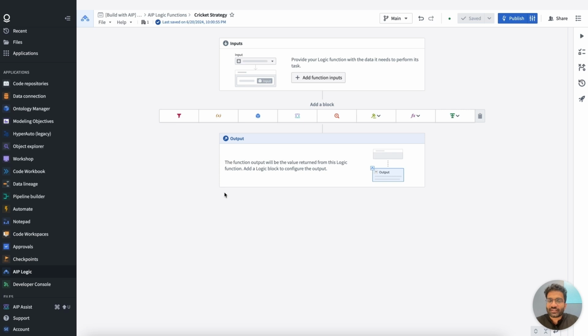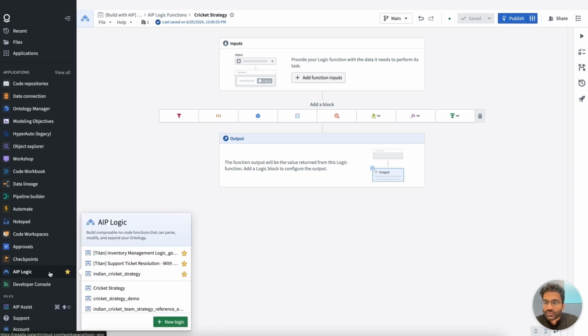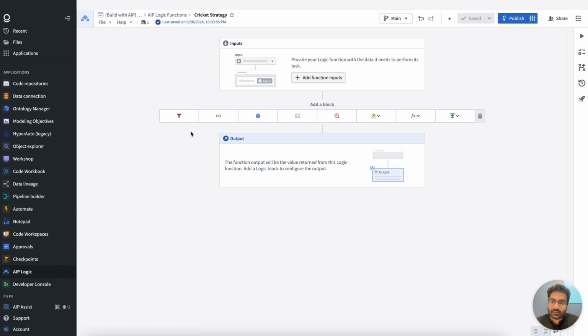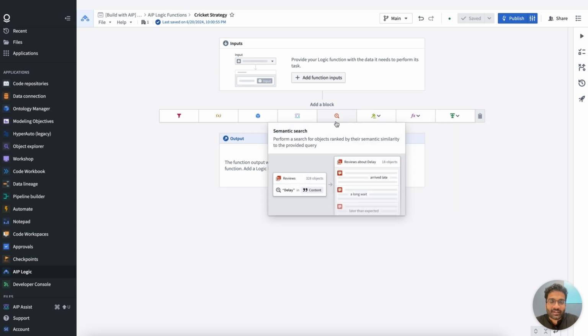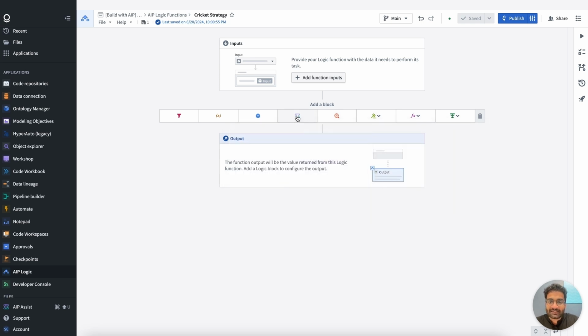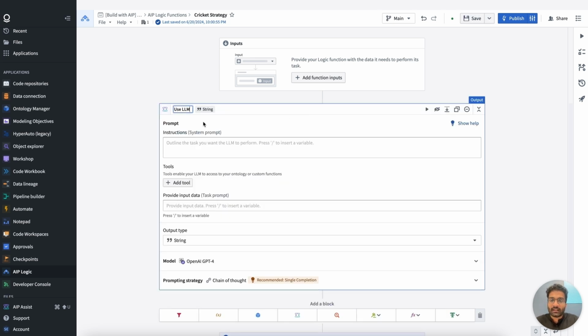The first application that I'm going to begin in is called AIP Logic. It's a tool for builders like you and I to create no-code functions that are composed of various blocks of logic. In this case, the first block that I'm going to put together is the use large language model block that will allow me to first curate a potential squad of players for the Indian cricket team.